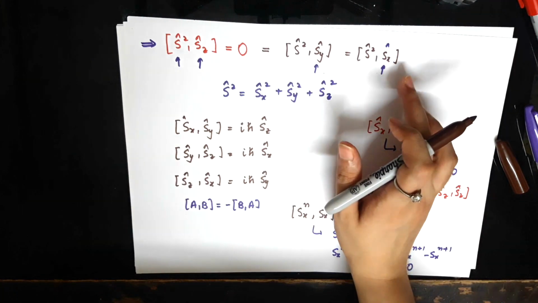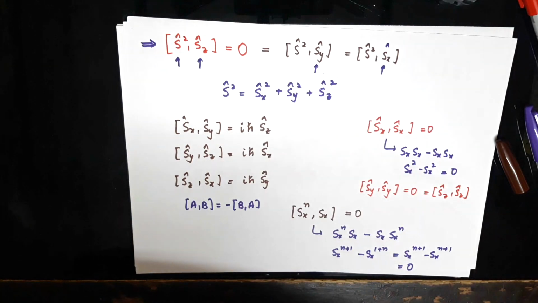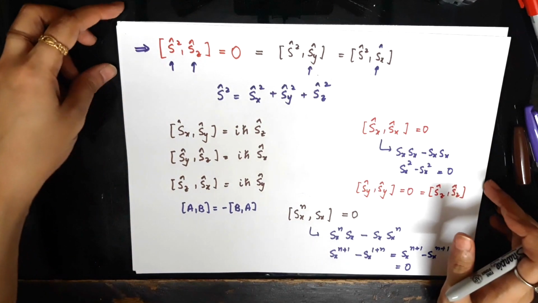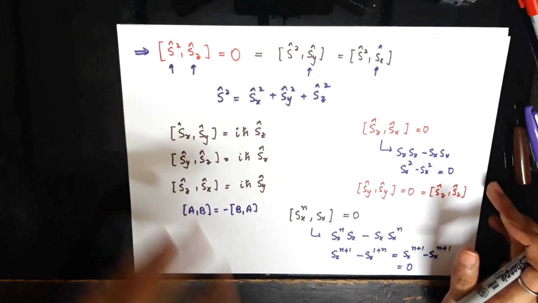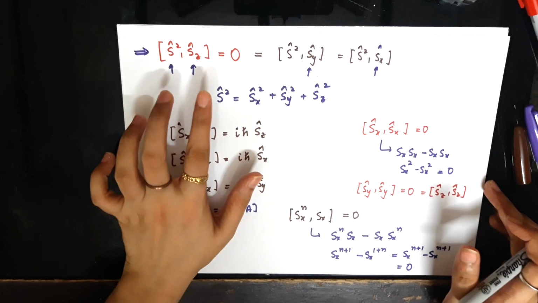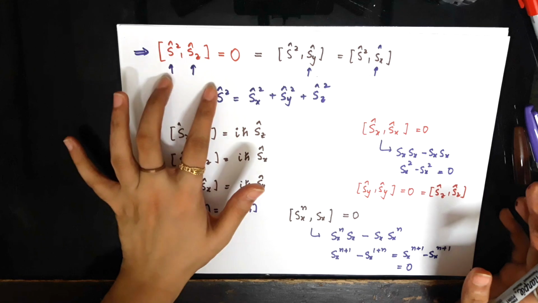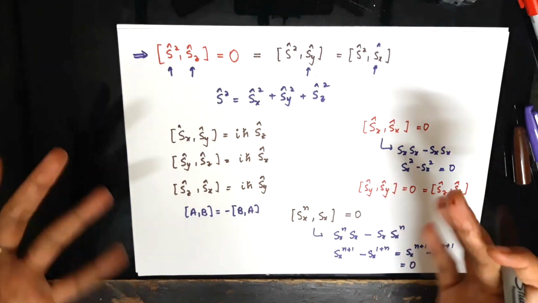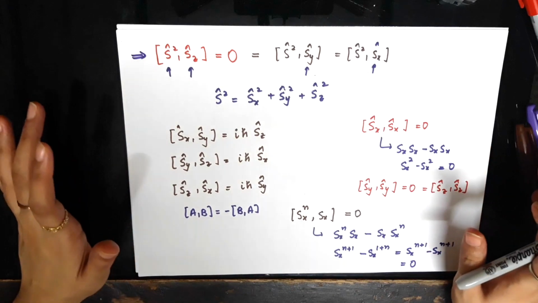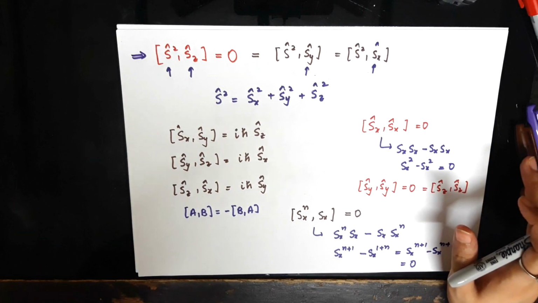This is a very useful relation, because now you can say that S squared and, let's say, Sx can be diagonalized simultaneously, and they have simultaneous eigenvectors. We use this while dealing with spin in quantum mechanics, so this is an important relation.